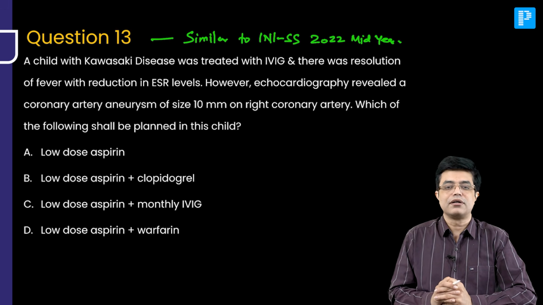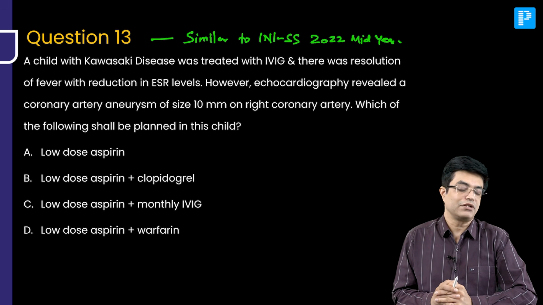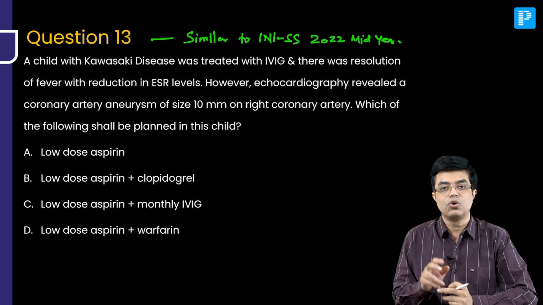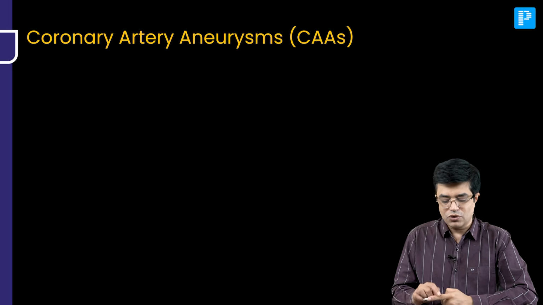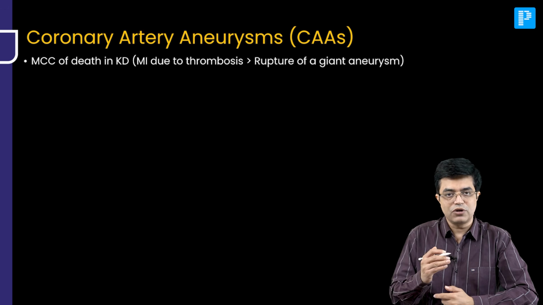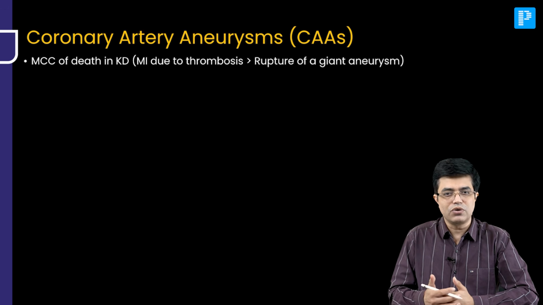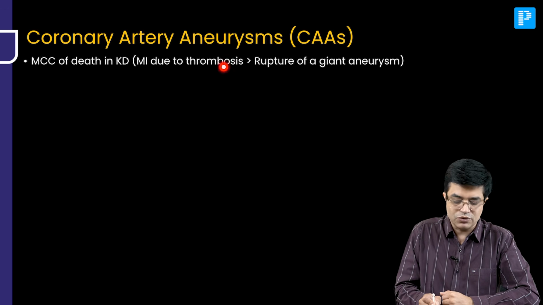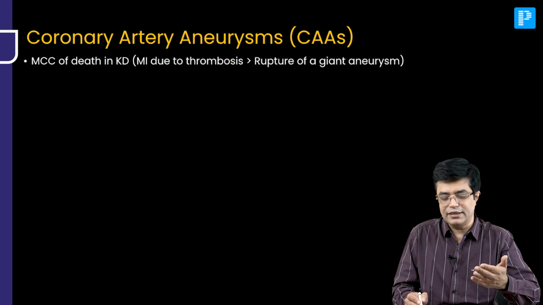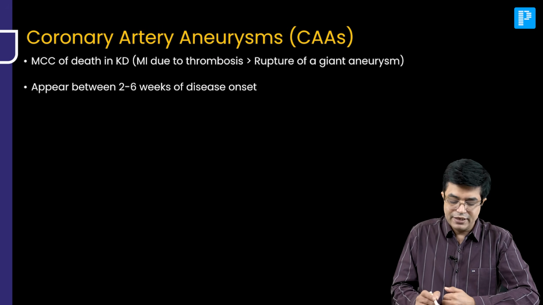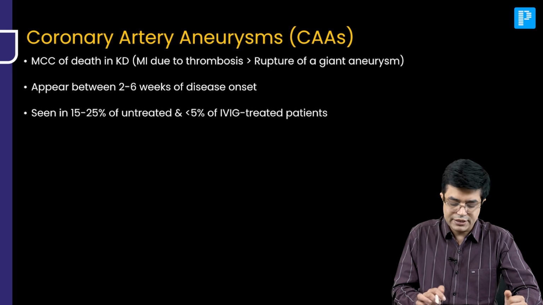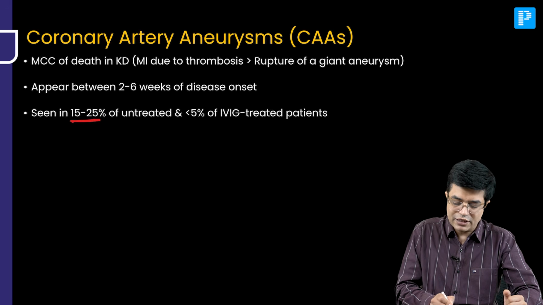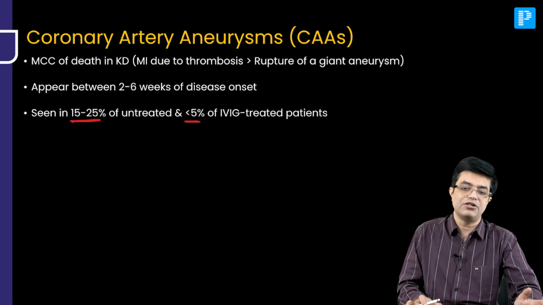Let us talk about the common complication of Kawasaki disease which causes mortality and long-term morbidity, coronary artery aneurysms. What is an aneurysm? It is a dilatation or outpouching of a vessel or hollow viscus. Coronary artery aneurysms are the most common cause of death, and the reason is acute coronary thrombosis. There is MI which occurs due to thrombosis. The second common cause of death in CAA is the rupture of a giant aneurysm. They appear between 2 to 6 weeks of disease onset, so they are not present in the first week of Kawasaki disease. They are seen in 15 to 25% of untreated patients and less than 5% of IVIG treated patients.